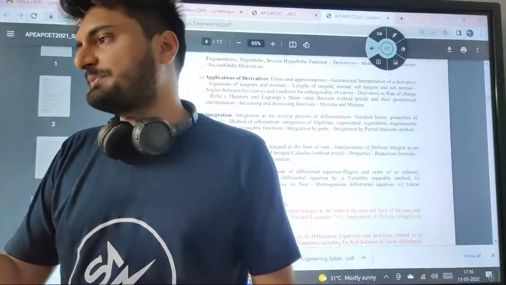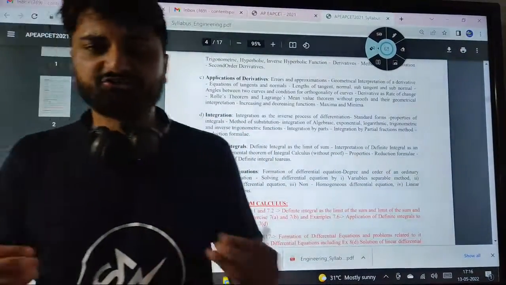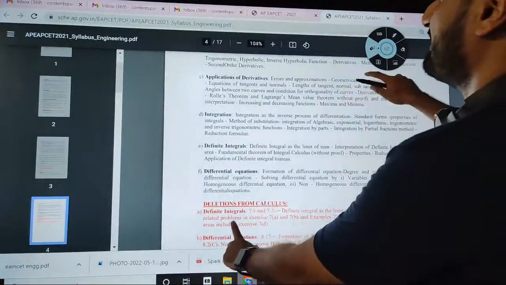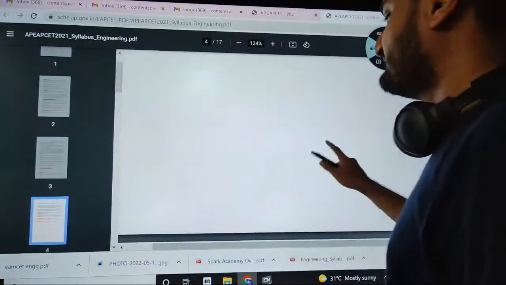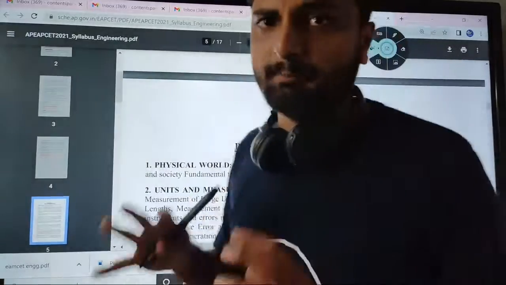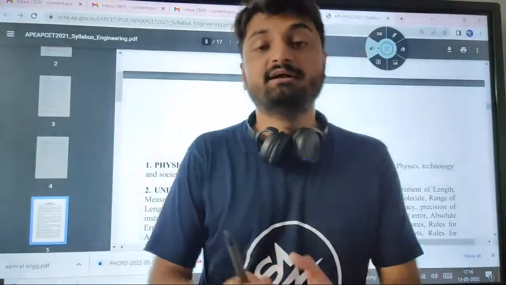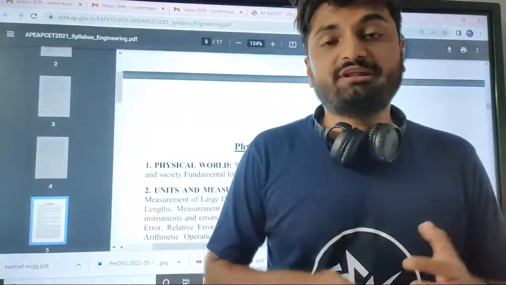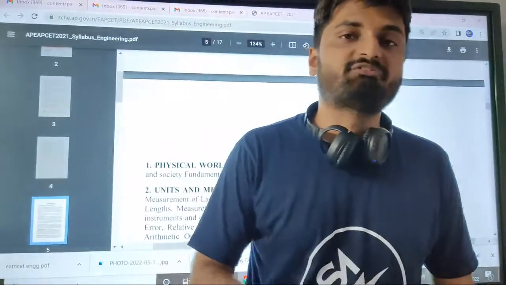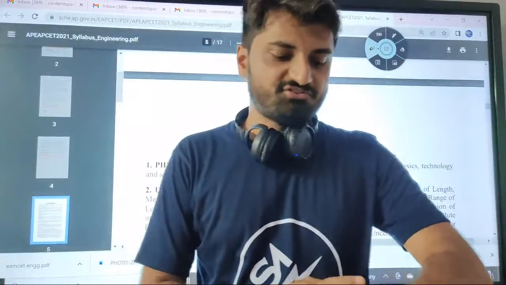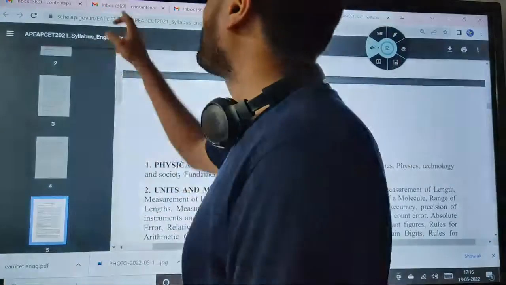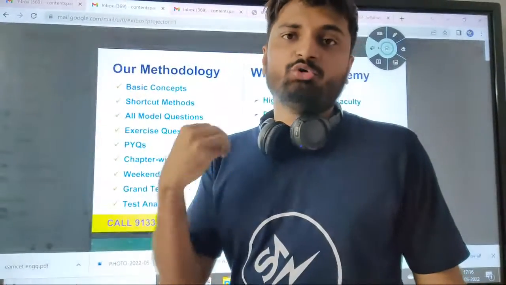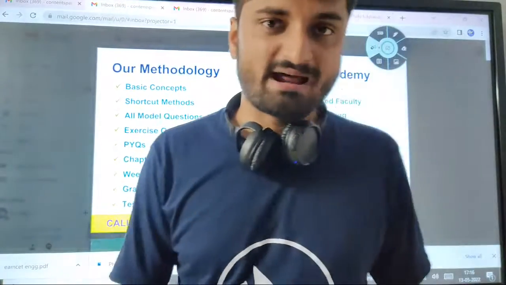So it becomes really important for us to first understand the syllabus. And not only maths, we have shared physics and chemistry also. You can see that there is not much of a fundamental difference between TS EAMCET and AP EAMCET. So this brings us to the next important question: how do we prepare for the same? For that purpose, we have an exclusive program which we designed for students of Spark Academy.